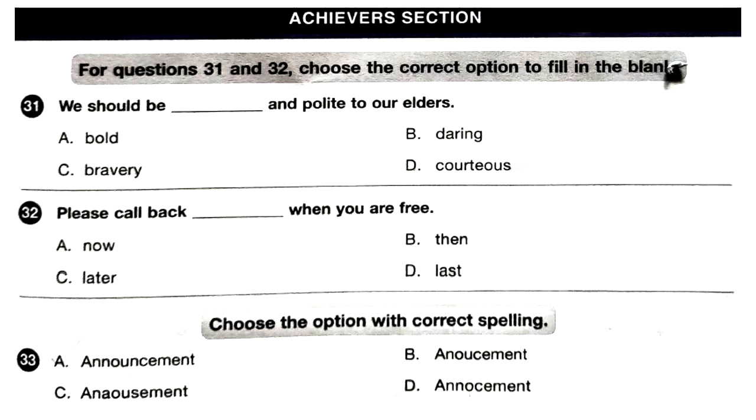So this is the achiever section, and for question 31 and 32, choose the correct option to fill in the blank. Each question carries 2 marks in the achievers section. Okay, so question number 31, we should be dash and polite to our elders. A bold, B daring, C bravery, D courteous. So which is the correct option?